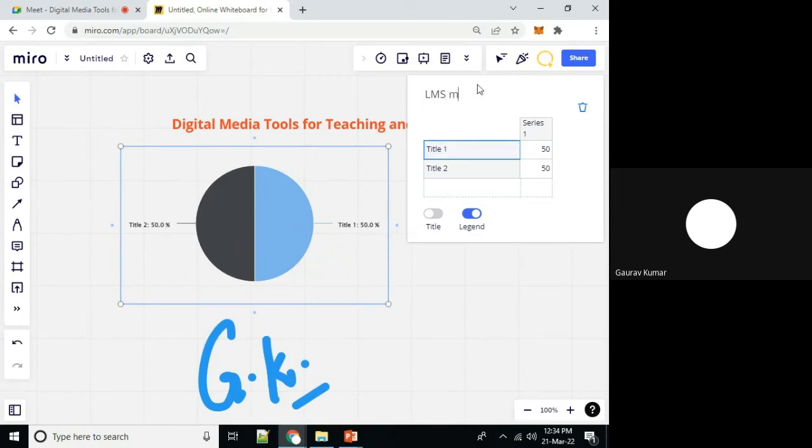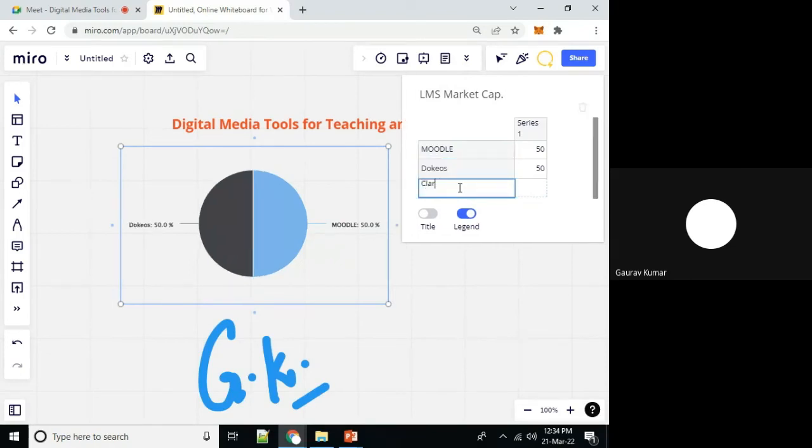LMS, market cap, Moodle. Just for an example, just for demonstration, I'm taking Claroline. Okay.